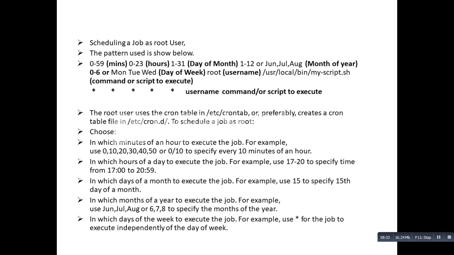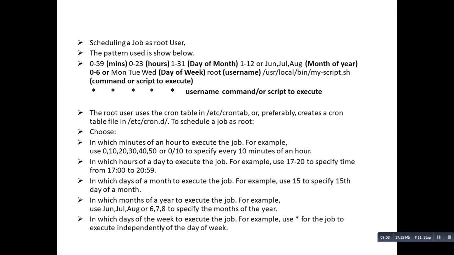In which minutes of an hour to execute the job, I've already mentioned, you have to mention this way: 0, 10, 20, 30, 40, 50. Or if you want to run the job every 10 minutes, you can directly write */10 to specify every 10 minutes for an hour. In which hours of a day to execute the job. For example, use 17-20, that is 5 p.m. to 8 p.m., to specify the time. So your job will run in between these times.